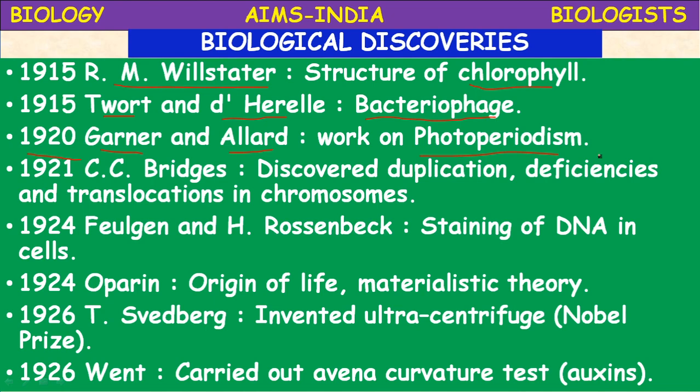In 1924, Feulgen and Rossenbeck did a very important work. They introduced a reagent which is used to stain the DNA in the cells. The DNA is present inside the nucleus in the chromatin material. So they introduced a stain, Feulgen reagent, a way of staining the DNA in the cells.